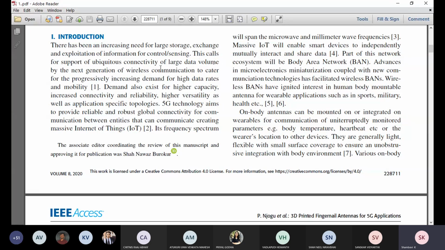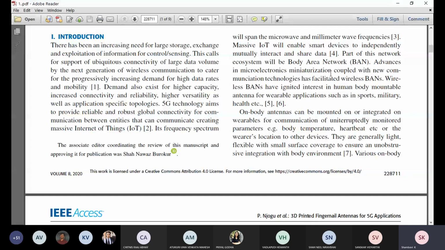They have mentioned, see this information, what they got is from paper 1: large data volume by next generation of wireless communication to cater for the progressively increasing demand for high data rates and mobility. They have told this, but this information they have not written themselves; they have read paper 1 and from that they got this information. So they have mentioned it within square bracket 1. So this is the first paper they have studied.